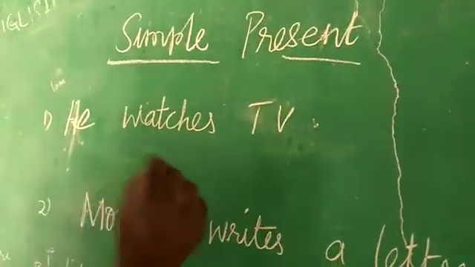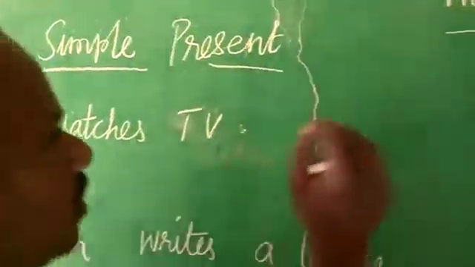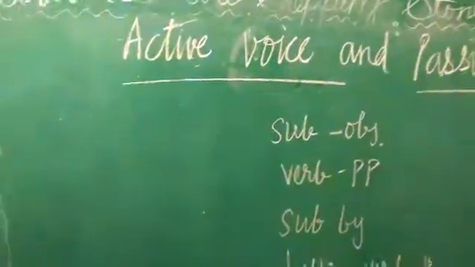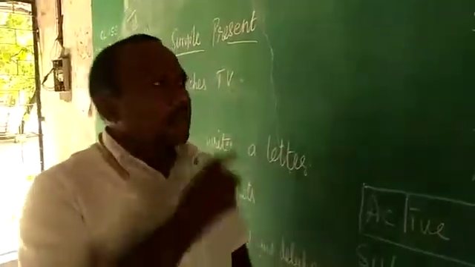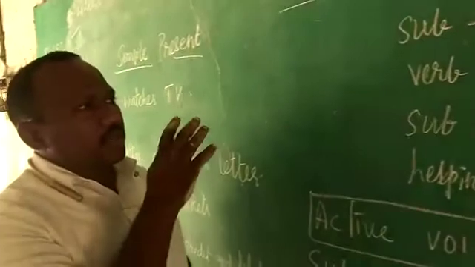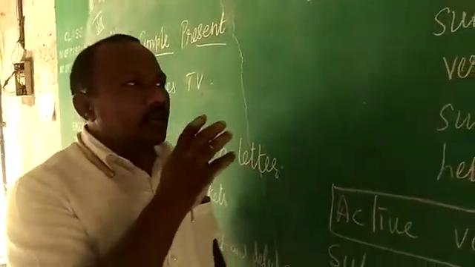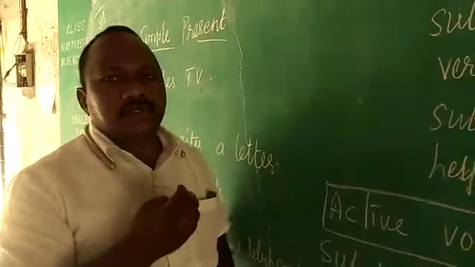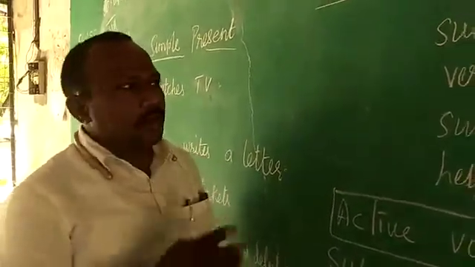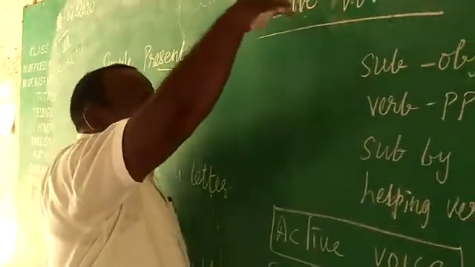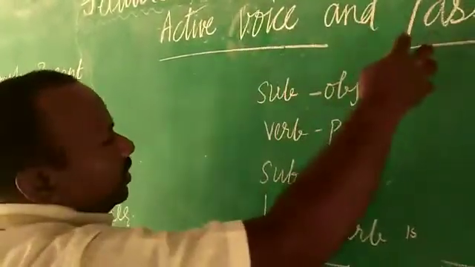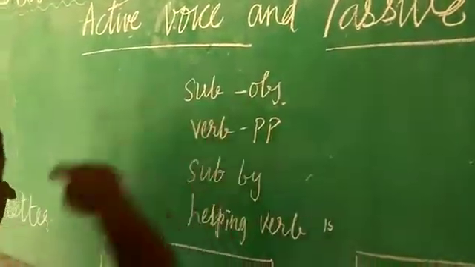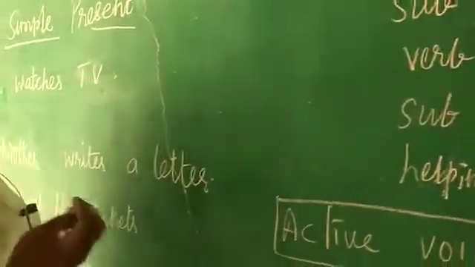Okay, now before we go into simple present, children, let's know what is active voice and what is passive voice. Active voice means, children, the action which is done by the subject. The action where the object receives is called passive voice. Action which is done by the subject is called active voice. Who is receiving, that is the object, is called the passive voice. Let's go into a sentence. You'll understand what is subject and what is object.